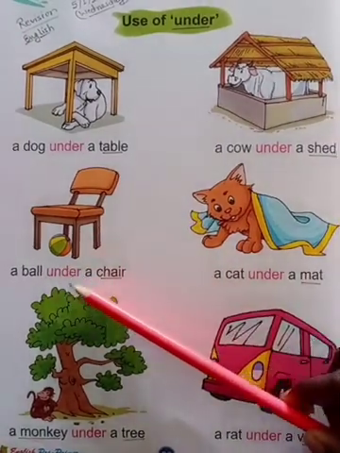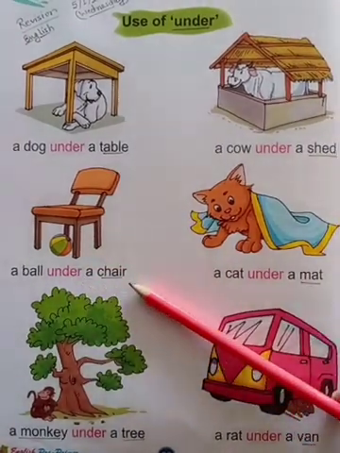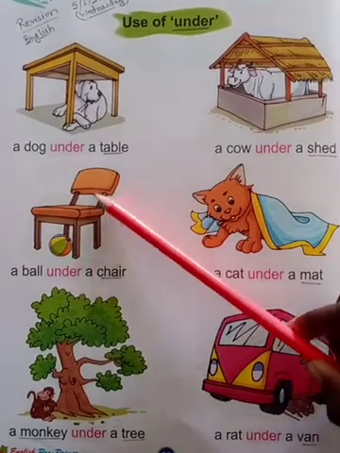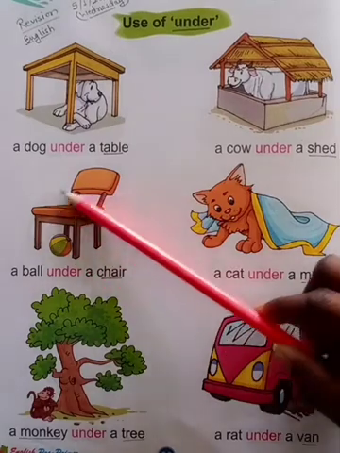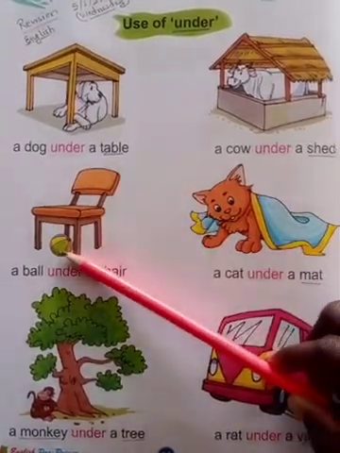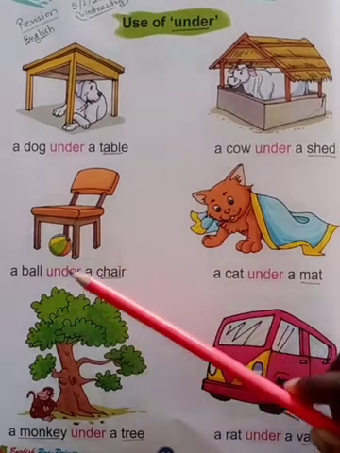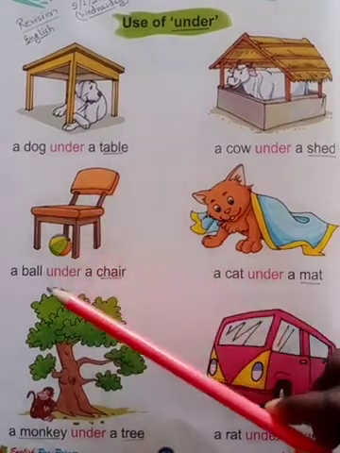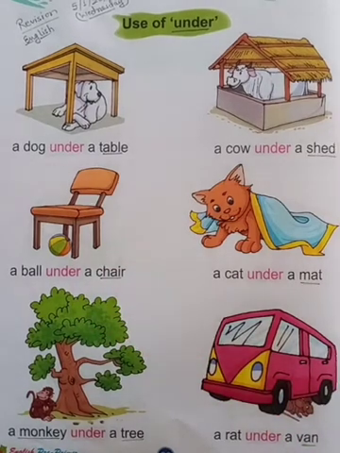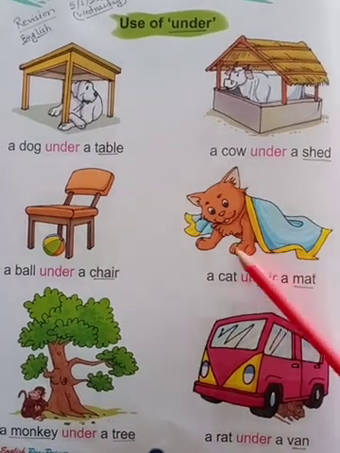Then now next one, what is given here? A ball under a chair. So you can see the picture of a ball here. It is given under a chair. This is called a chair, and the ball is under the chair. So hope everybody understands what under means in Hindi. Yes.